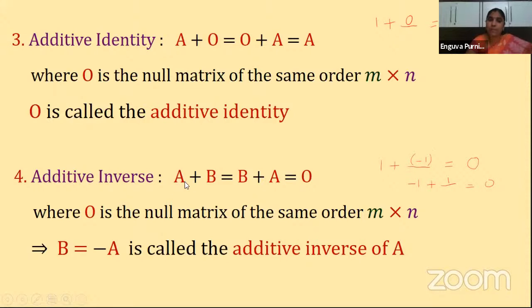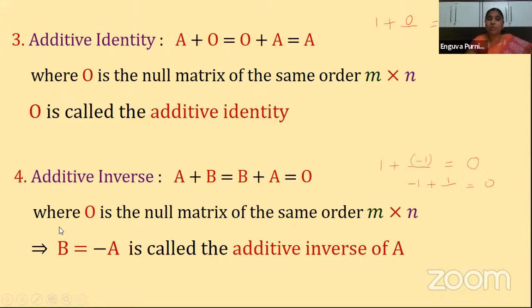Similarly, here also A plus B is equal to 0, that is nothing but the 0 matrix. So if two matrices A and B are added and the resultant is a 0 matrix, then we say that this B is called the additive inverse of A. Clear? Similarly, if B plus A is equal to 0, then this A is called the additive inverse of B.